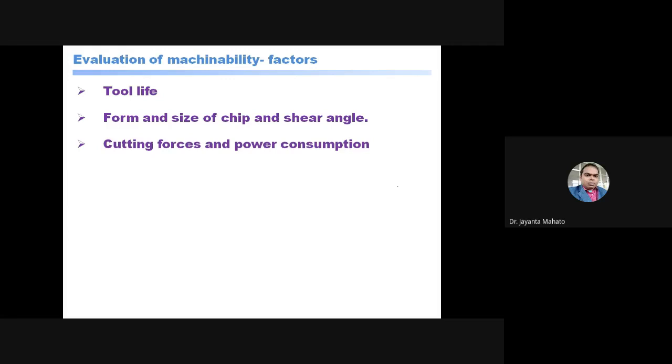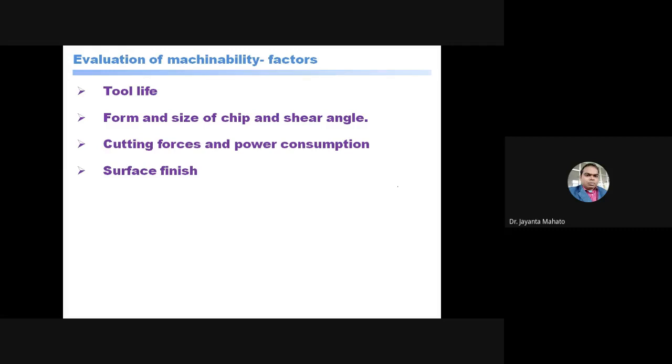Cutting force and power consumption means how much cutting force is required and how much power is consumed. So this is also a factor for evaluating the machinability. Surface finish means surface finish measure किया जाता है, means how a surface finish is better or rough or whatever.